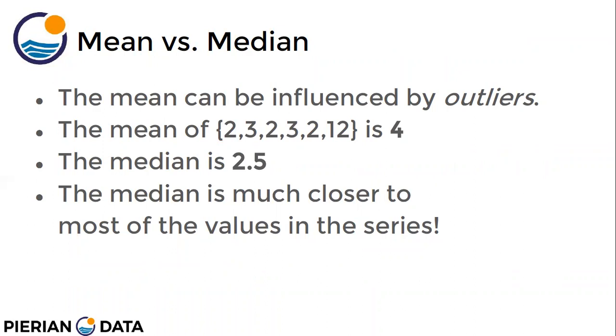But, right, if you take the mean of 2, 3, 2, 3, 2, the sum is 12, so the mean is 4, but the median is 2.5. The median is the middle value, 2, 2, 2, 3. So 2 and 3 is 2.5. The median is much closer to most of the values in the series. So the mean is a value which takes into account all of the values and divides by the number of values, right? That's why it gets affected by the outliers.